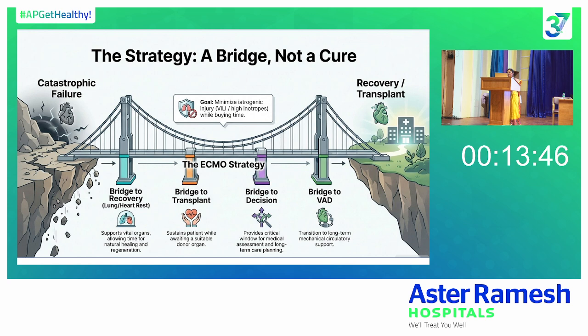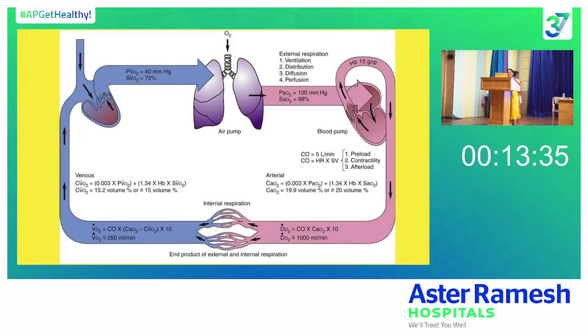So before initiating the ECMO itself, we should have an exit plan, which is a must. Because it is not the end, it is just a bridge for either recovery or transplant. So before going into the details of ECMO, we need to know certain physiology about the oxygen delivery and oxygen consumption. So our entire ECMO, be it a VV or VA ECMO, will depend on the oxygen delivery and oxygen consumption.